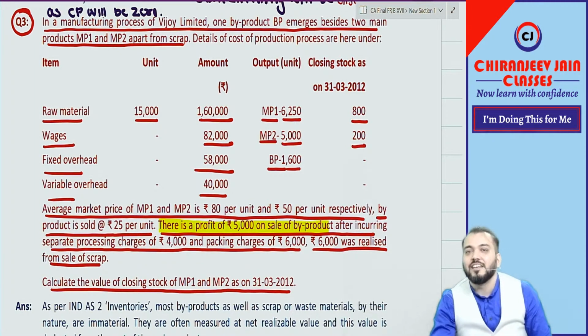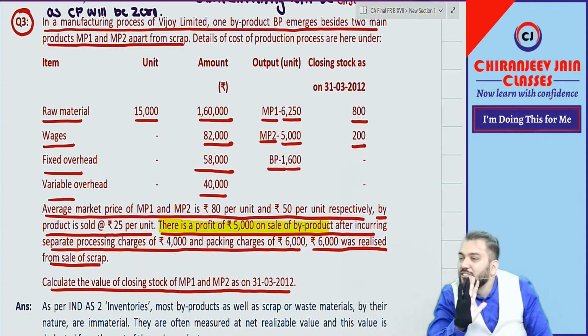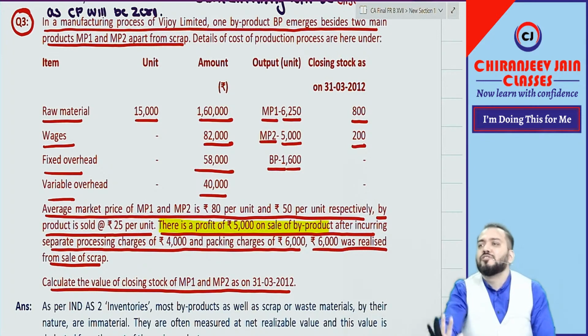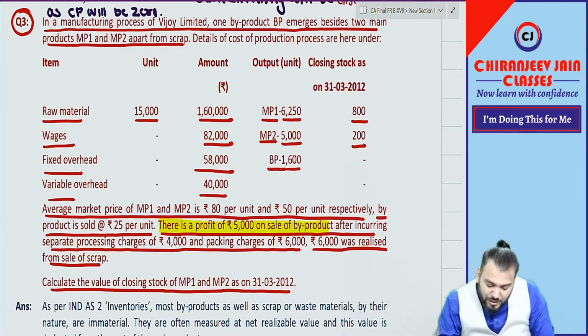Already I said in the class that for byproduct we don't calculate cost price. We measure it at NRV. NRV means sale price minus selling expense. It means profit should not be used. Already I have given the answer. The byproduct is valued not at cost price but at NRV. So why are you calculating cost price? This is only given to confuse you. This is actually not at all required for the solution.